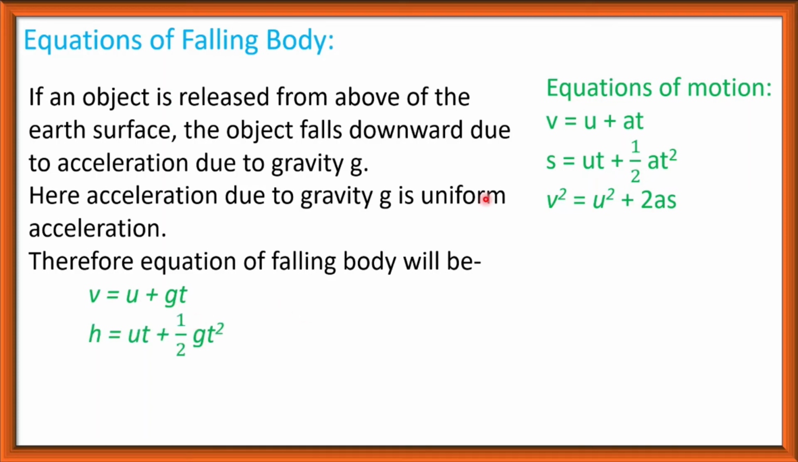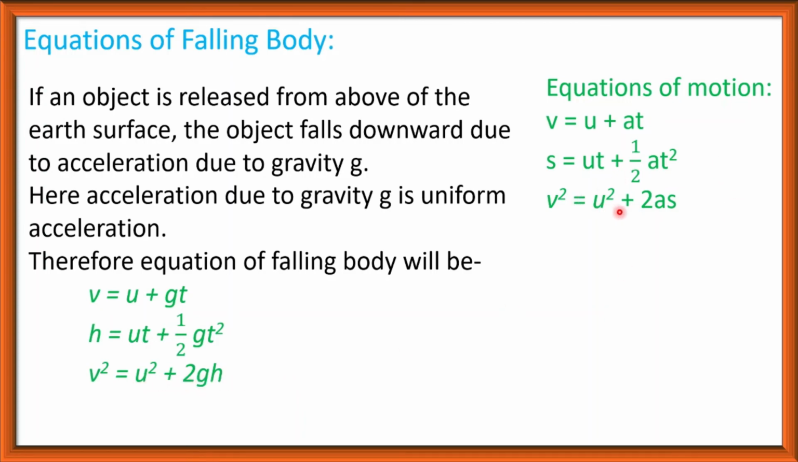And instead of s we will write here h because the object falls from a certain height. So h is equal to ut plus half gt square. Here in ut plus half at square, instead of a we will write g. Here g is the uniform acceleration and there a is the uniform acceleration. So s is equal to ut plus half gt square, and similarly v square is equal to u square plus 2gs.